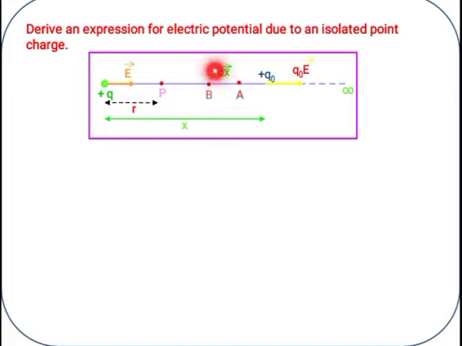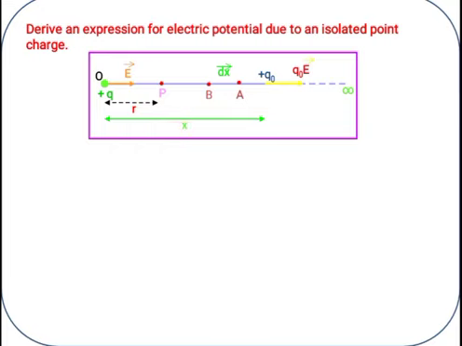F into dx. Then suppose this charge again moves from B to P. P is our required point. We are expecting that charge to come to point P. Then the distance between this charge, point O, and P is R. OP distance is R. Then what about the distance OA? OA is denoted by X. So I hope you understood the diagram properly.